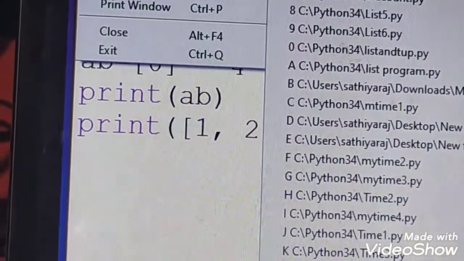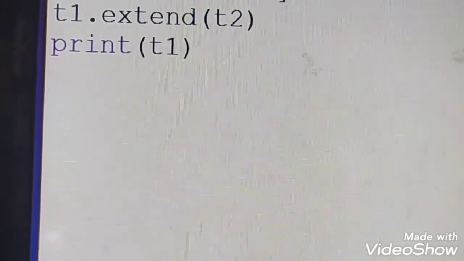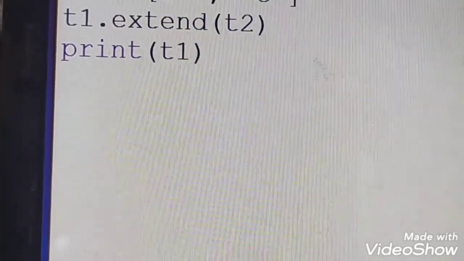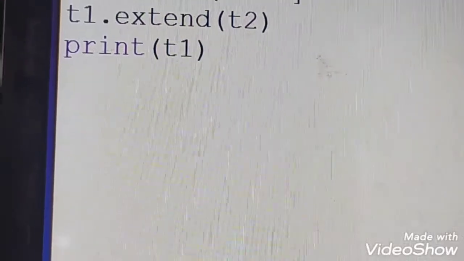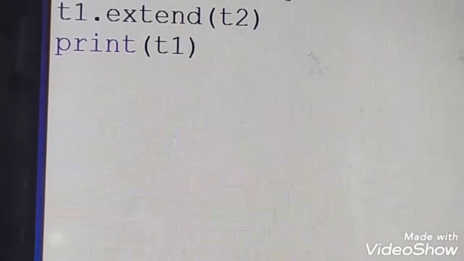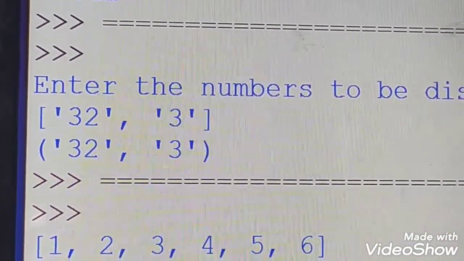Okay, next let me get into the next example of lists. As I told you, we can modify the values in a list. The list is equal to having three values. I am trying to append one more value to the list, and here I am going to extend it and print the new list. So you can see a b c d, and in the next list you can see a b c d e.